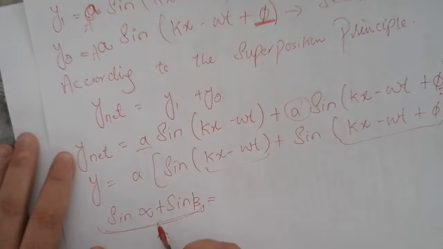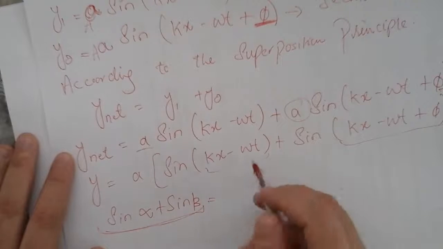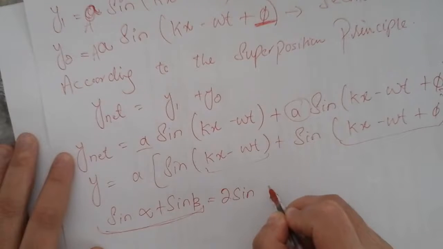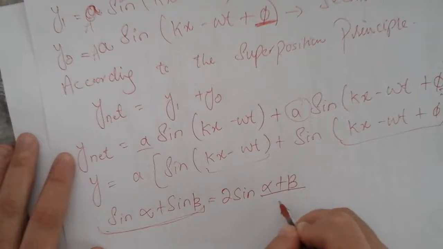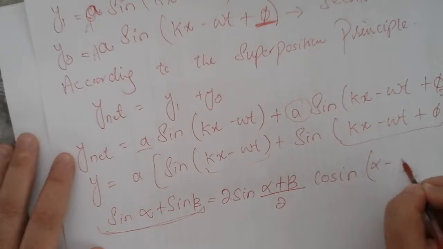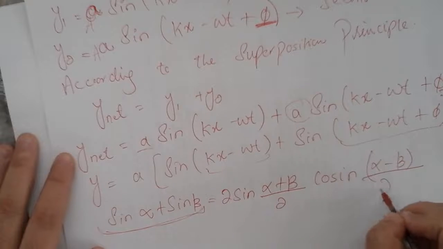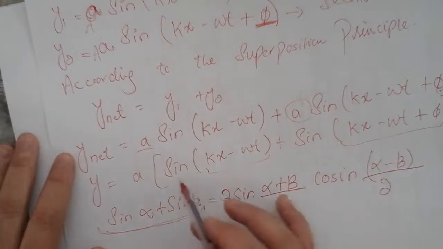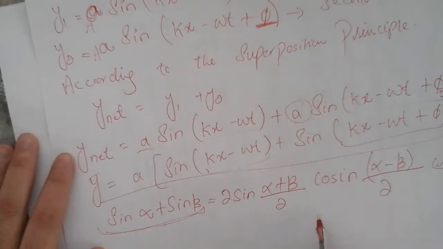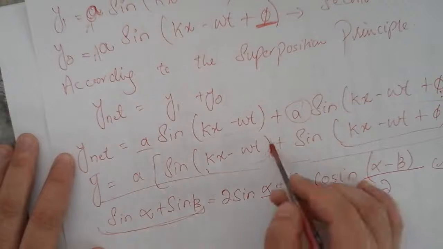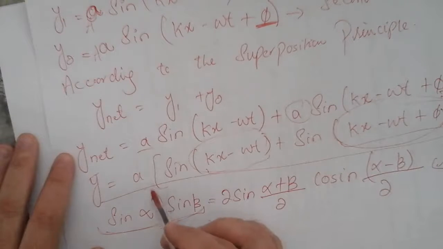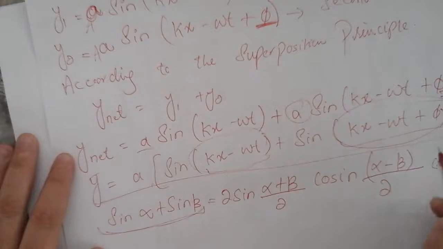Keep in mind that adding two sines is always equal to 2 sine alpha plus beta over 2 cosine alpha minus beta divided by 2. So we have to arrange this expression in this form, because this is the alpha angle and this is the beta angle. So we are going to arrange this wave equation in this form.